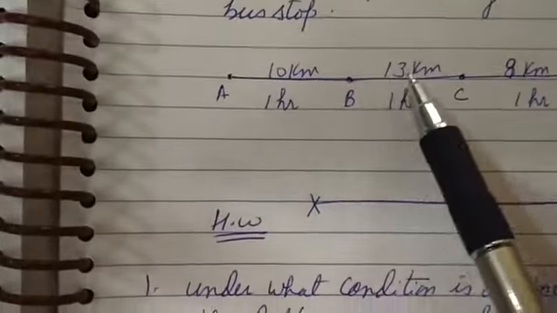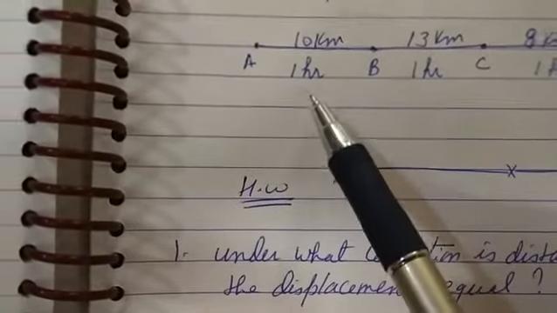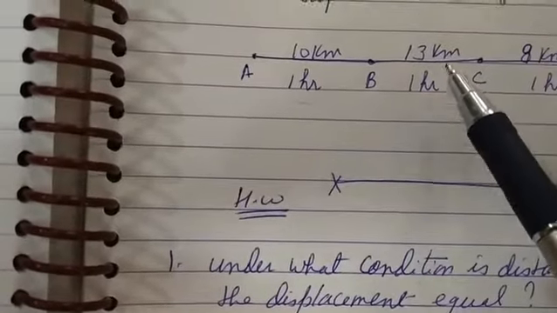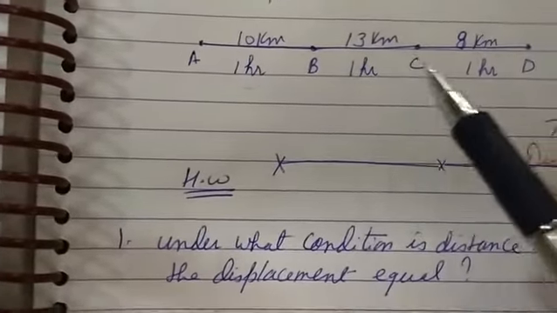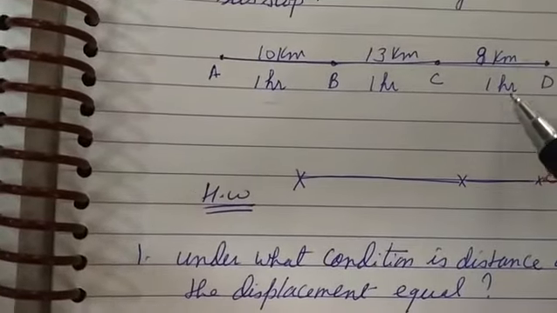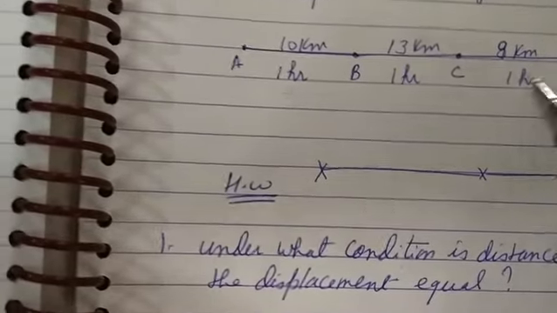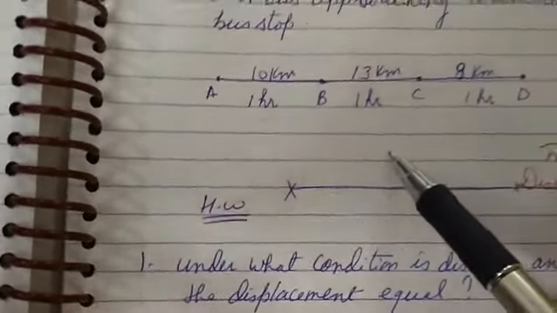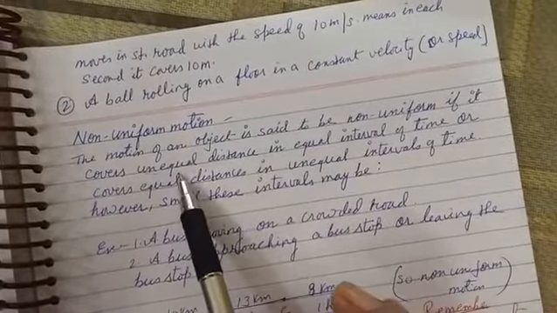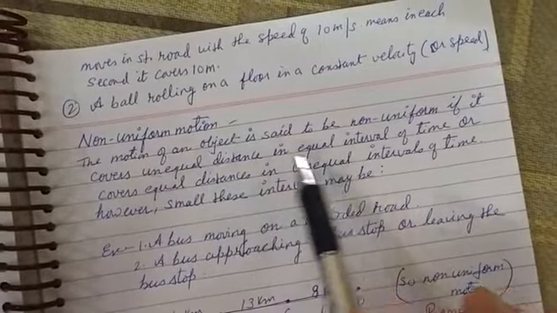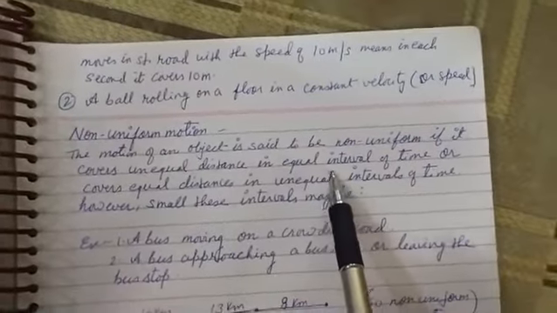Suppose it covers 10 kilometers in 1 hour, then 10 kilometers but the time taken is only half an hour, again 10 kilometers but the time taken is 1.5 hours. So here is equal distance in unequal interval of time. We can write either one: equal distance in unequal interval of time, or unequal distance in equal interval of time.